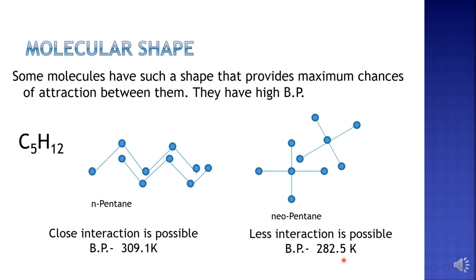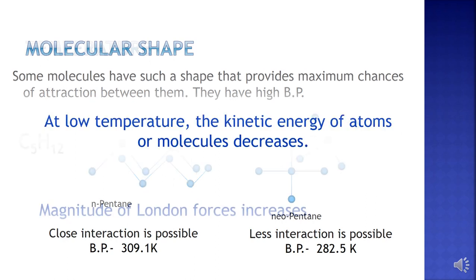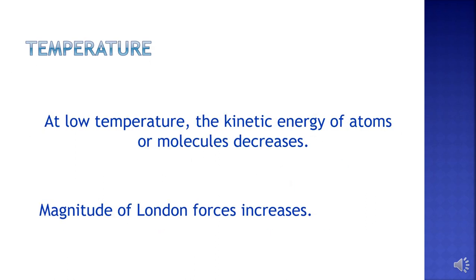Therefore, normal pentane has a higher boiling point of 309.1 Kelvin compared to that of neopentane, which is 282.5 Kelvin. So normal pentane, in which close interaction between molecules is possible, has a higher boiling point than neopentane, another isomer of normal pentane, which has a lower boiling point because of the lesser interaction between the different molecules.